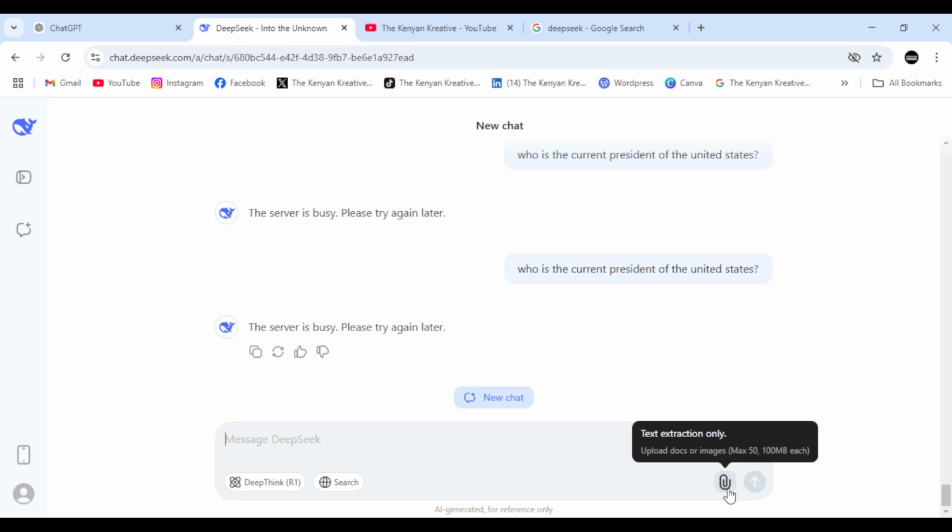All right, and it's saying here that it is text extraction only. So maybe it is limited to certain documents. So I think those are the major differences.